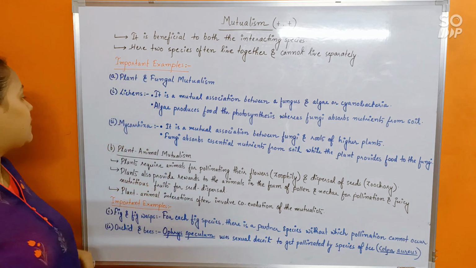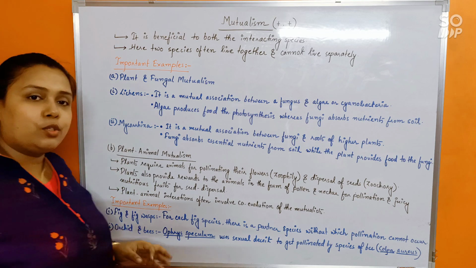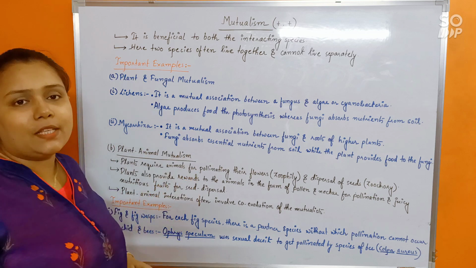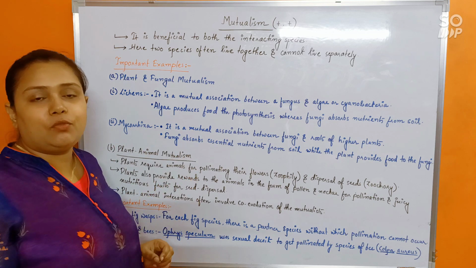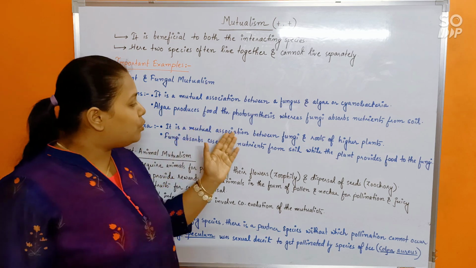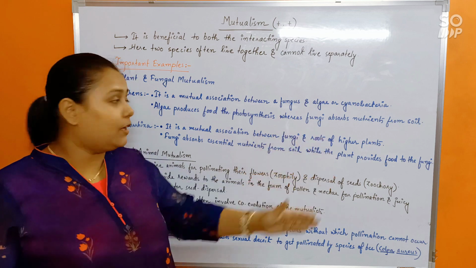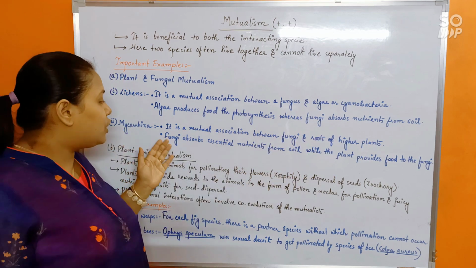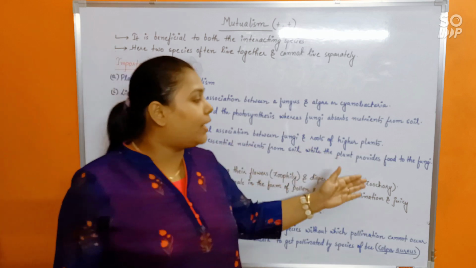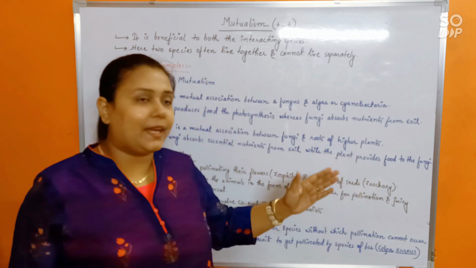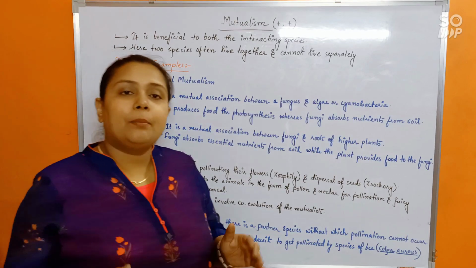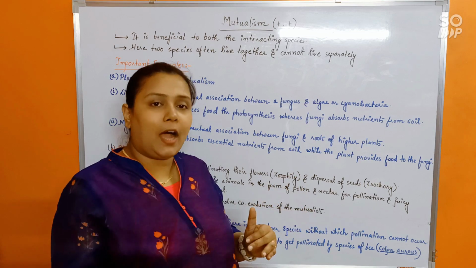Next, another important example that has also been discussed with you is mycorrhiza. Mycorrhiza, as you know, is a mutual association between a fungus and the roots of higher plants, isn't it? Here also the fungus absorbs essential nutrients from the soil, while the plant provides ready-made food or organic solute to the fungus. It's the same type of association, but here between fungus and roots of higher plants.